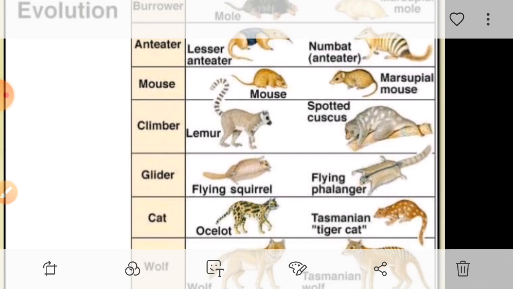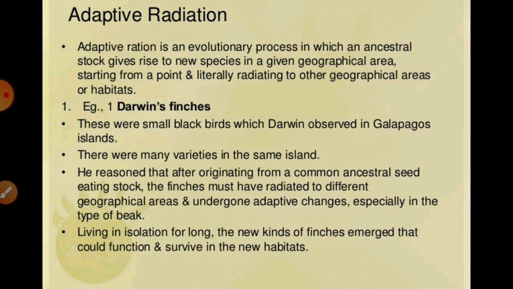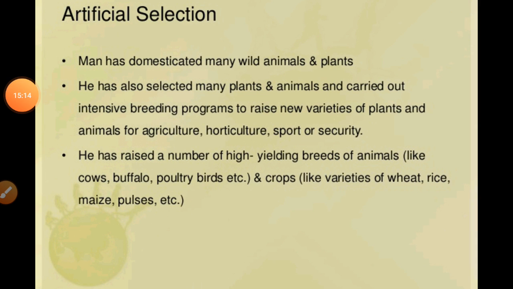Even there is another thing which we can say, that is artificial selection. Means generally according to artificial selection, you all must know that humans have created many varieties of plants and animals for their use.